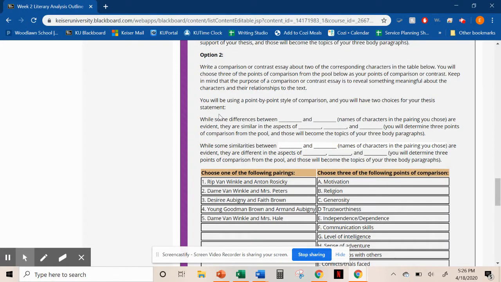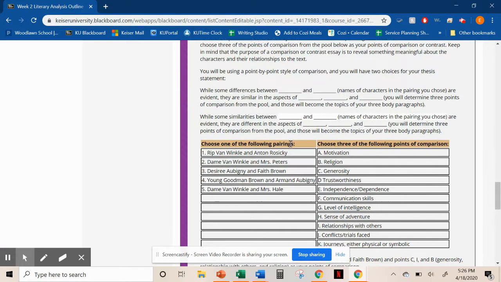So we're going to look at a point-by-point style comparison, which means that each paragraph is looking at a specific point. Okay, so you're not going to talk all about one character and then all about the other character and then compare or contrast them at the end. No, you're going to be comparing or contrasting different points in each paragraph. And that's what we're going to get to in the outline.